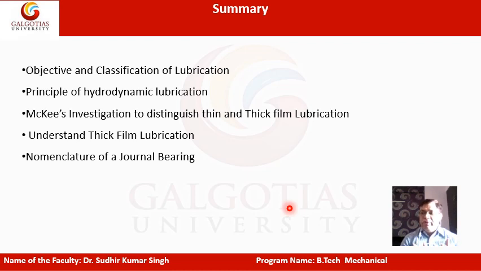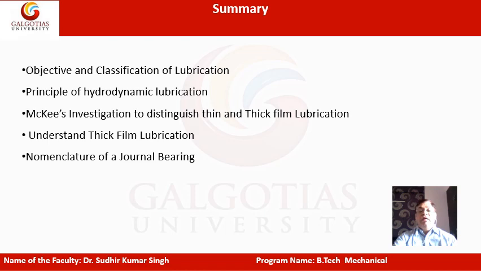The thick film should be developed between the bearing and the journal for successful, smooth working of the bearing. So the minimum critical point is given by mu N upon P, a dimensionless value, which must be greater than or equal to 1.7 into 10 to the power minus 6. In any case that dimensionless number should not go beyond that value, otherwise you will be in the unstable region. So we discussed the definition of thick film lubrication, then the nomenclature of a journal bearing.